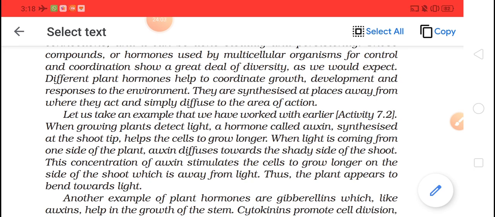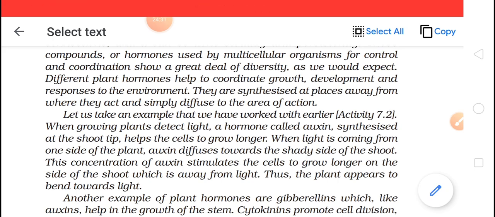Okay, when light is coming from one side of the plant, auxin diffuses towards the shady side of the shoot. So it will always move in the direction opposite to light. This concentration of auxin stimulates the cells to grow longer.